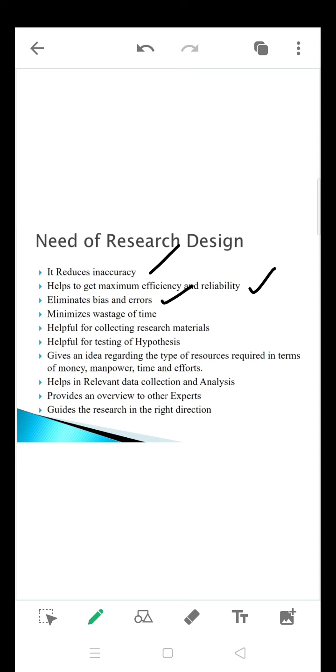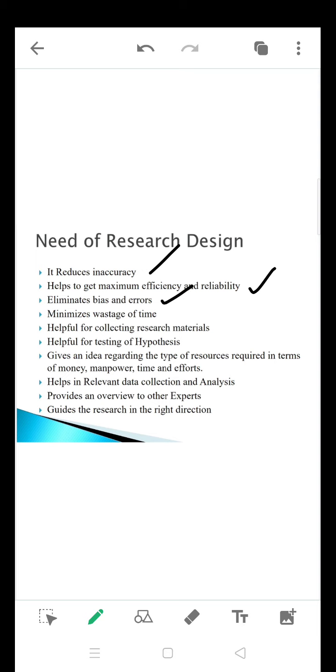Eliminate bias and errors. When you have a plan with you, errors, and I'm not saying that all researchers will give 100% accuracy in research, there will be some biases, of course, I agree, but those biases and errors are going to be minimized. They will not be as many when you have a plan and blueprint with you of what exactly you want to do.